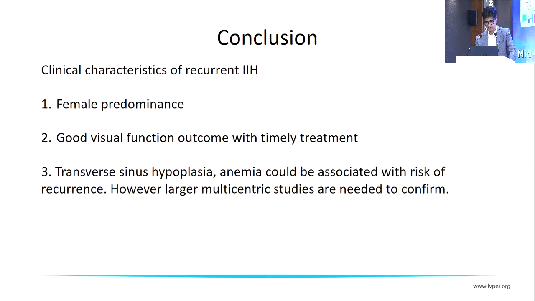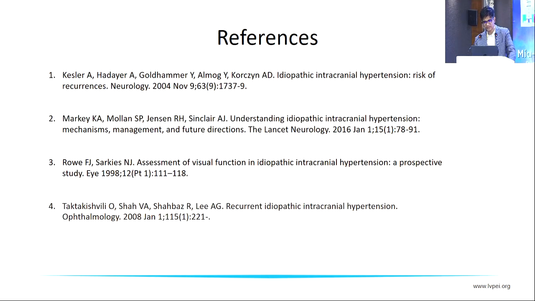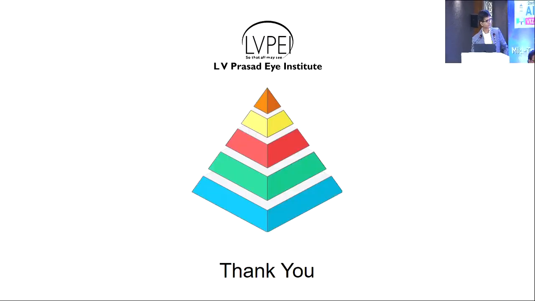So in conclusion, recurrence might occur in patients who are women. The majority of patients do tend to have good visual outcome with timely treatment. Transverse sinus hypoplasia and anemia could be associated with increased risk of recurrence. However, more studies are needed to confirm this. Thank you. These are my references.